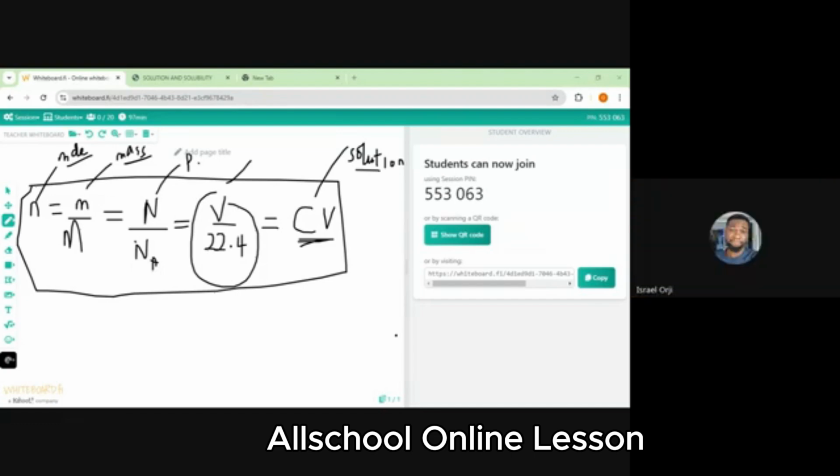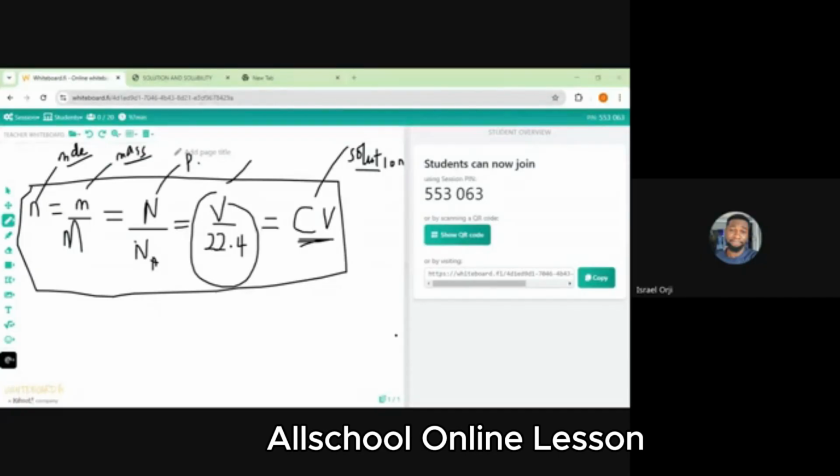So the question says, 10 dm cube of air containing H2S as an impurity was passed through a solution of Pb(NO3)2 until all the H2S had reacted.